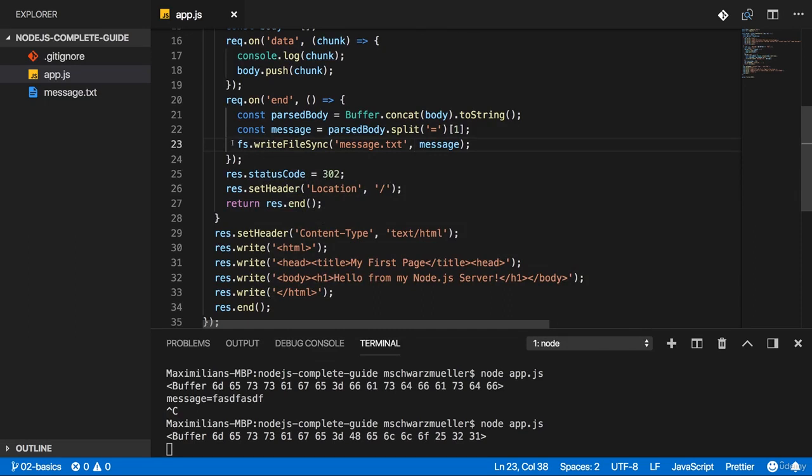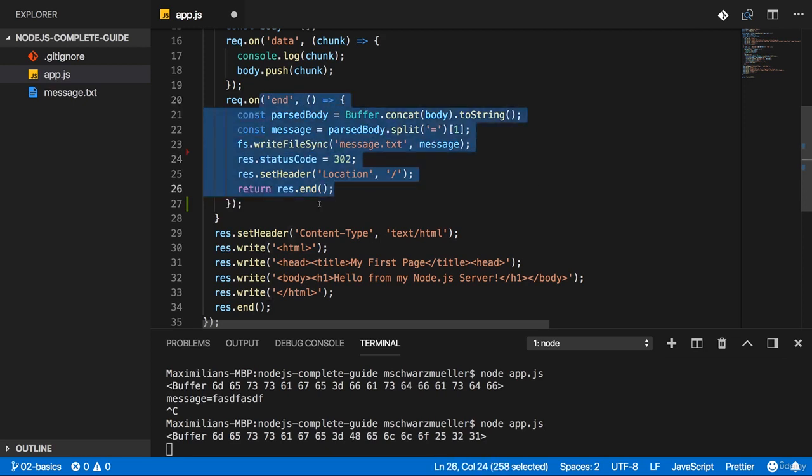For example, this here will actually execute after this code. So it will even execute after we already sent the response. This has two important implications. For one, sending the response does not mean that our event listeners here are dead. They will still execute even if the response is already gone. But it also means that if we do something in the event listener that should influence the response, this is the wrong way of setting it up. We should then also move the response code into the event listener if we had such a dependency.